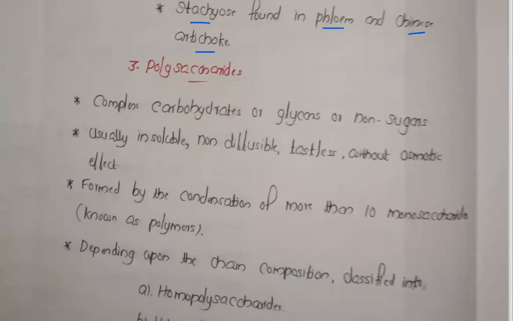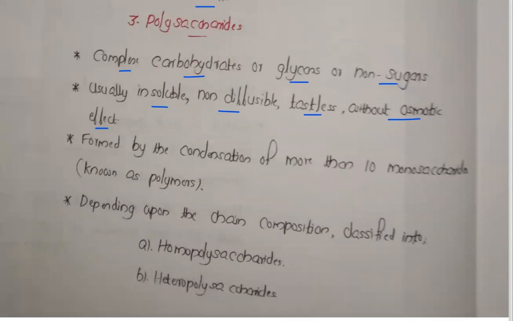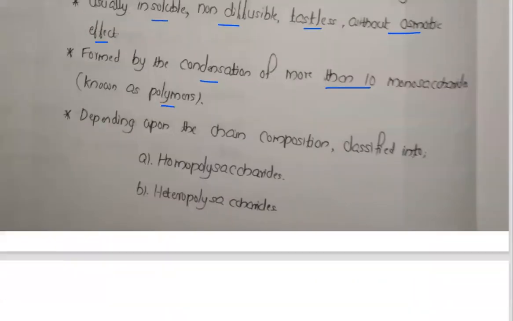Now the next one, polysaccharides. They are complex carbohydrates or glycans, non-sugars, non-reducing sugars. They are insoluble, non-diffusible, tasteless, and without osmotic effect. They are formed by the condensation of more than 10 monosaccharides and are known as polymers.